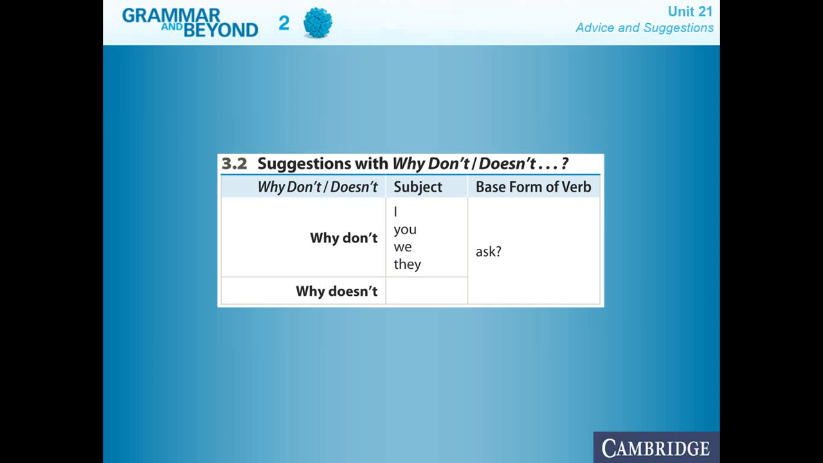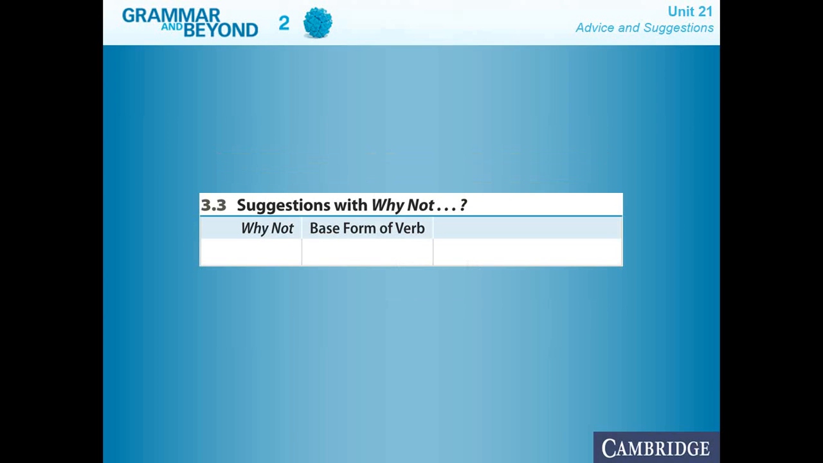But remember that when we are talking about these kinds of verbs, don't is used just for the first person of the singular form or the first, second, and third person of the plural form. But when we're talking about he, she, or it, that are the third person singular, we're going to use why doesn't. Why doesn't he ask? Why doesn't she ask? Why doesn't it ask? Etc.